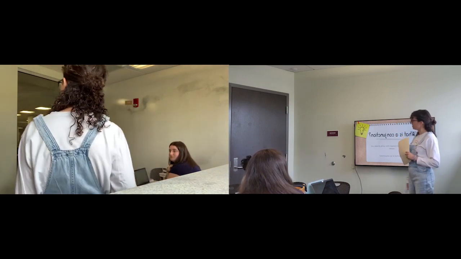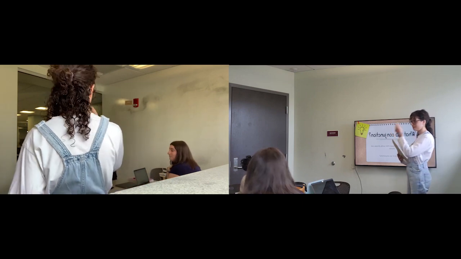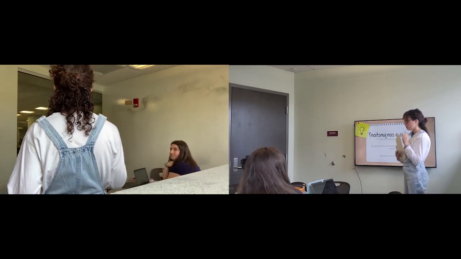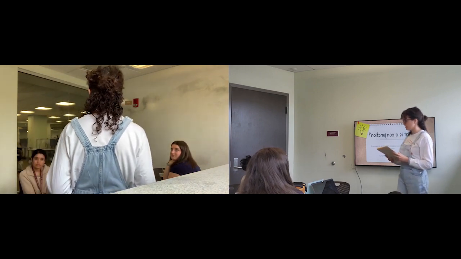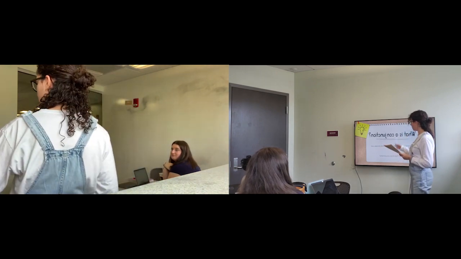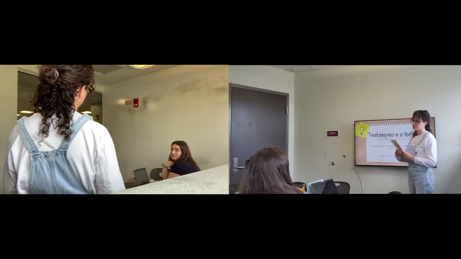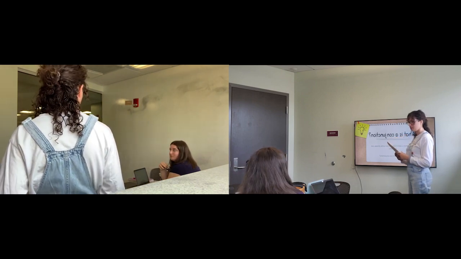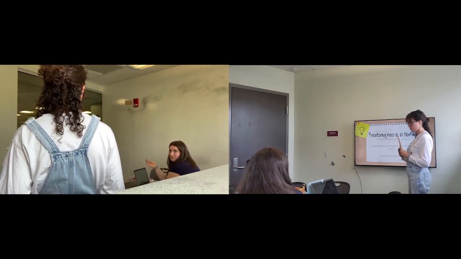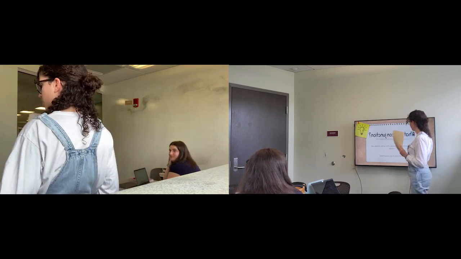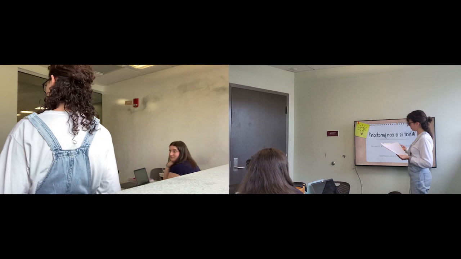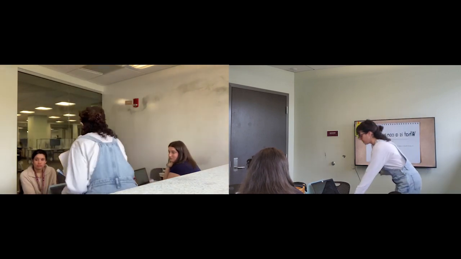So can you think of any conjunctions? Would "and" be one? Yes, because it is connecting two words. So yes, it would be one. Any other ones? "Or," very good. So basically just a word that connects stuff. Very good.